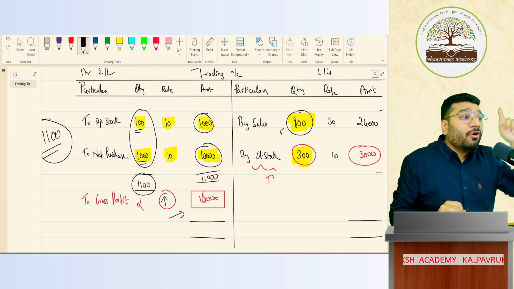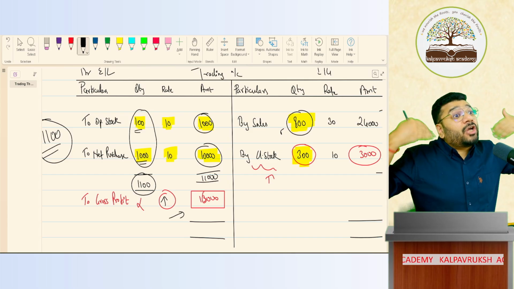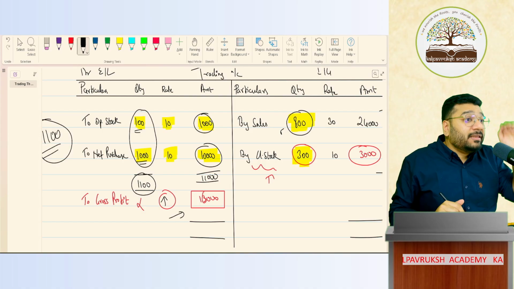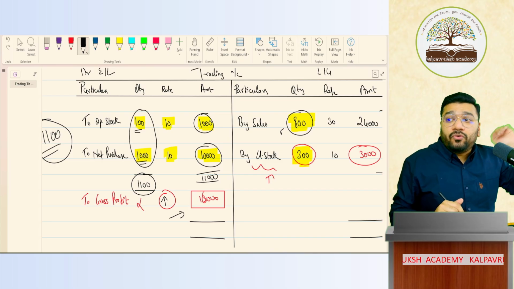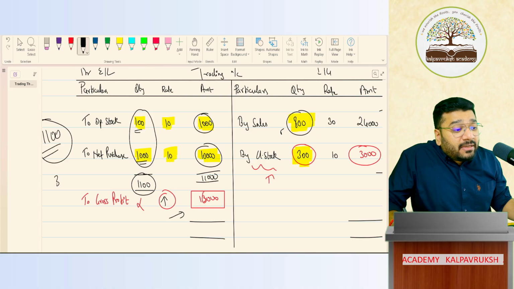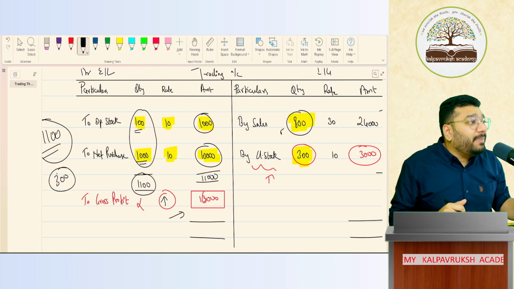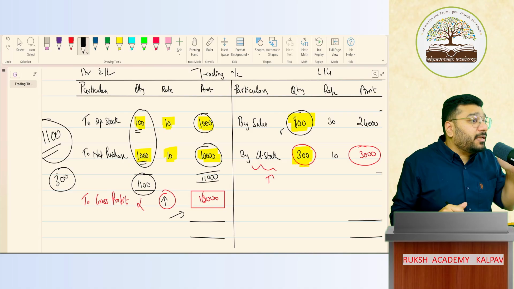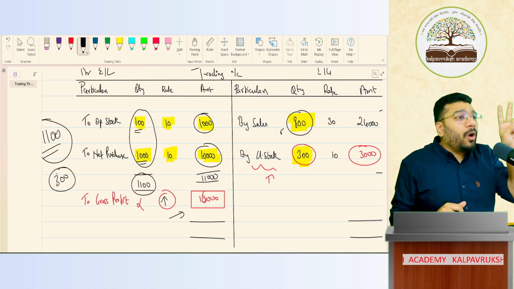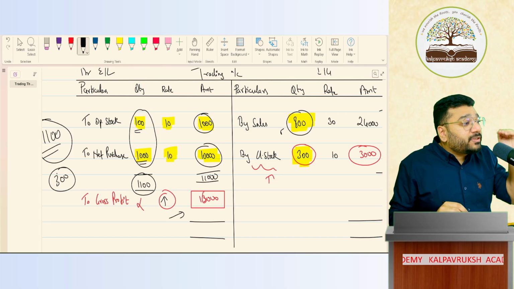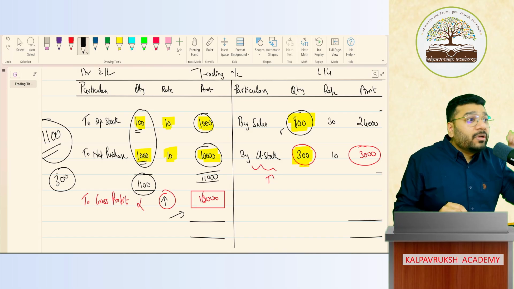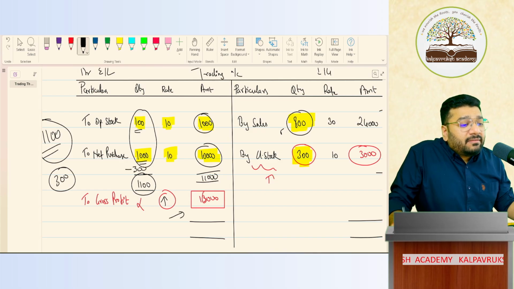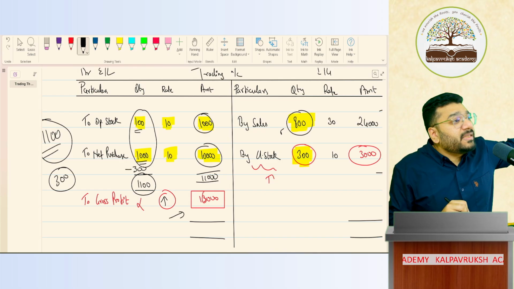But how much have you recorded? For 1100 chocolates. So how much extra chocolate expenditure have you recorded? 300 chocolates' extra expenditure is recorded. That we have to remove. So on the debit side, the expenditure for 300 chocolates is excessive. On the debit side, we have recorded excessive expenditure to the extent of 300 chocolates. Yes or no? Now I have two options. I have to reduce the cost of these 300 inventories. So what can I do? From net purchases, I can minus the cost of 300 inventories. Yes or no? This is one option.